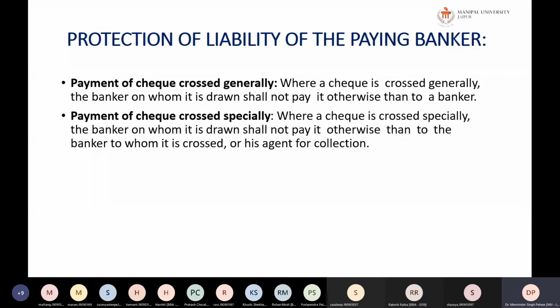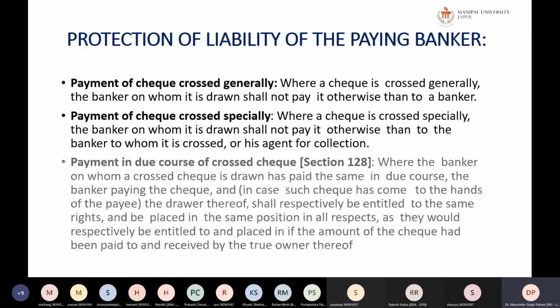So in that case, if the person does not have an account, he has to open an account in that bank in order to get the payment. Otherwise, the payment will not be made. Okay. Or otherwise, he can just transfer it to someone else who already has an account in that bank, take the payment in that bank and get it transferred in his name in another bank. But this can be a lengthy process.